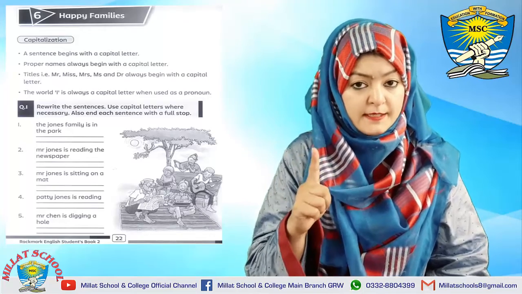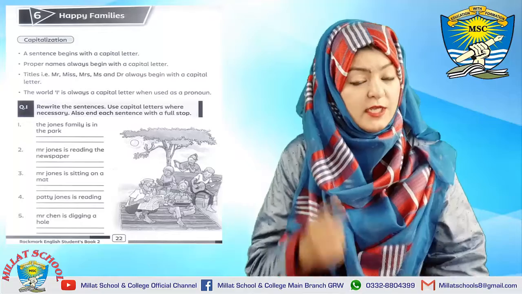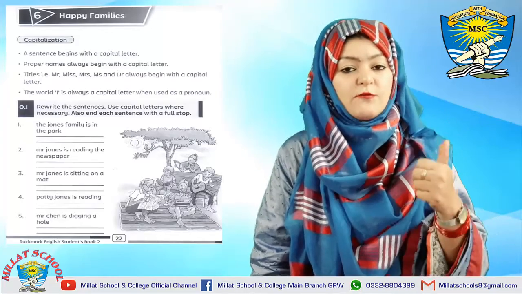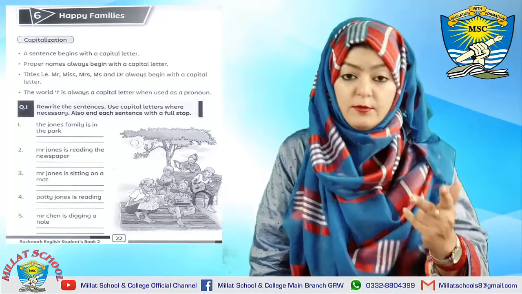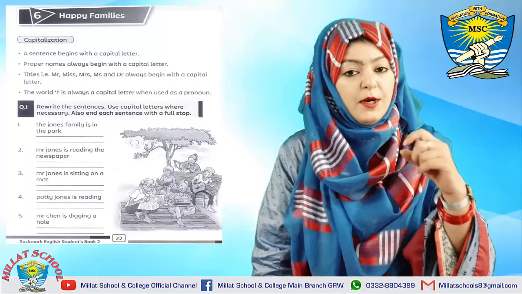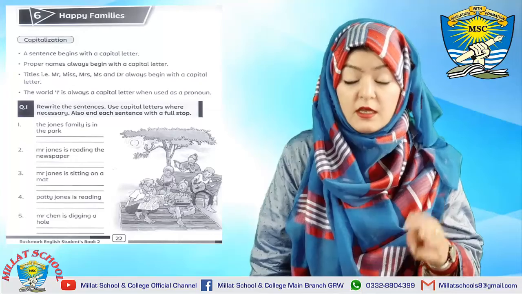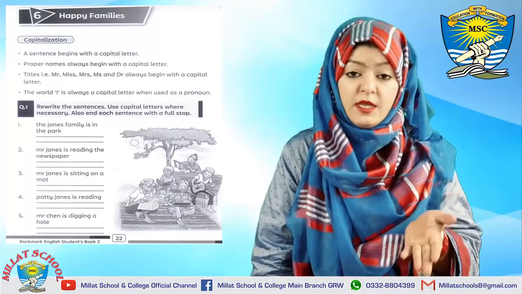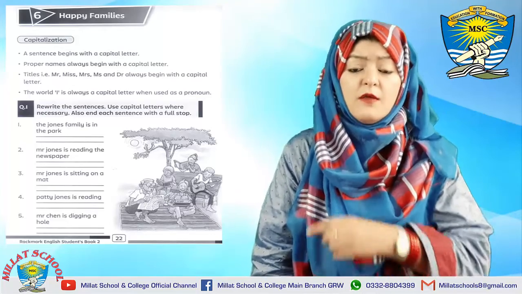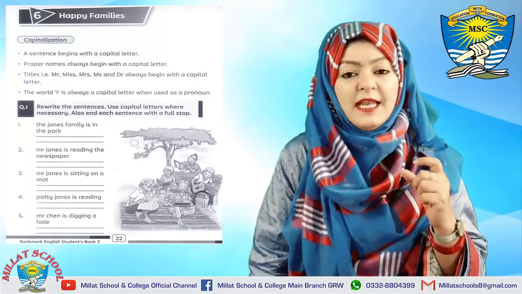I told you the 4 rules. What is rule number 1? The sentence will start with a capital letter. Rule number 2, all the proper nouns will start with a capital letter. Rule number 3, the titles Mr., Miss, Mrs., Doctor will always start with a capital letter.